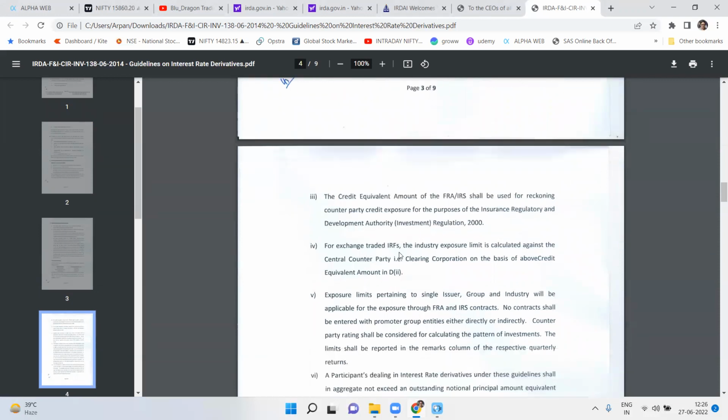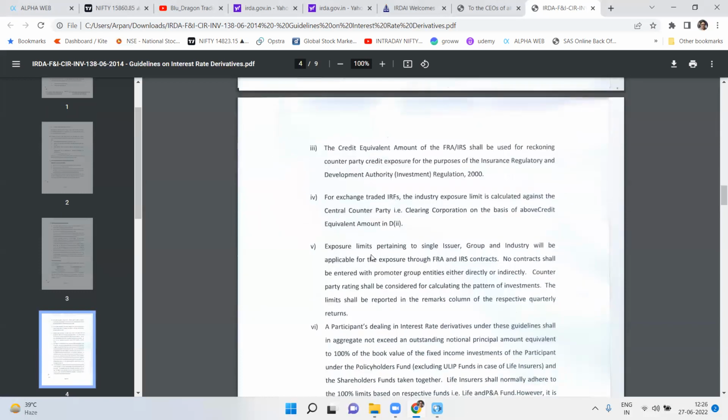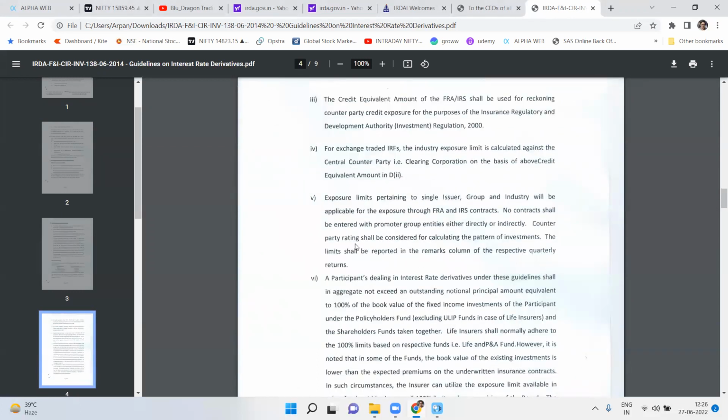For exchange traded IRFs, as I mentioned, this is a big concept: with the clearing corporation, the exposure limit of the entire industry would be calculated by the clearing corporation. There will be exposure limits for single issuer, group and industry, and no contracts would be entered into with the promoter group. The counterparty rating shall be considered. This is one point that I've missed, but it was somehow implied. The counterparty rating will be considered because there is a default risk, right? That's why rating is important. And the limit shall be reported in the remarks column of the respective quarterly return.